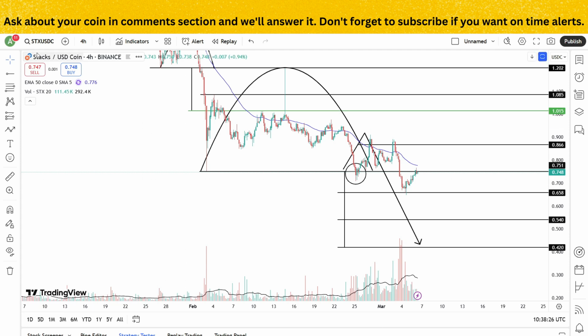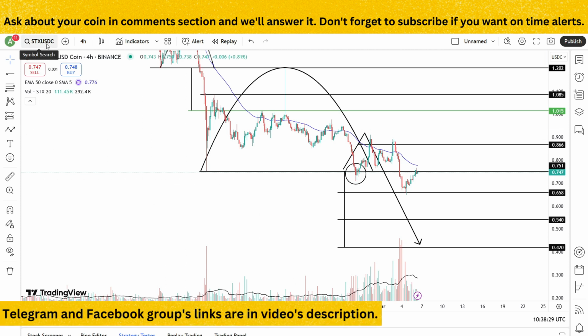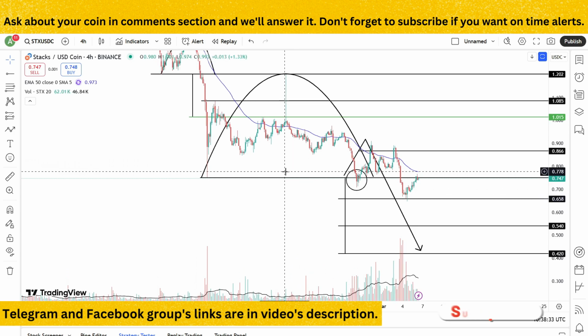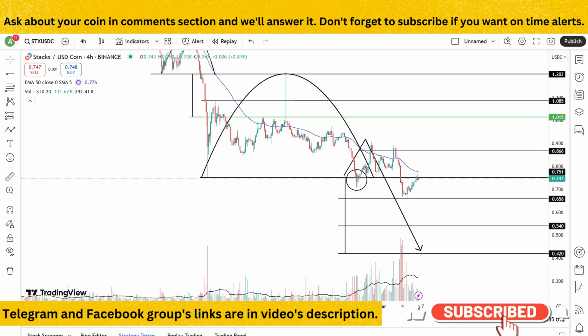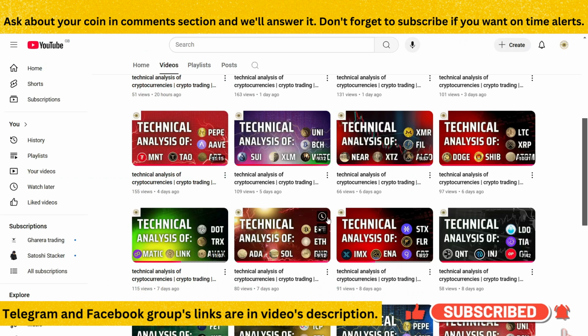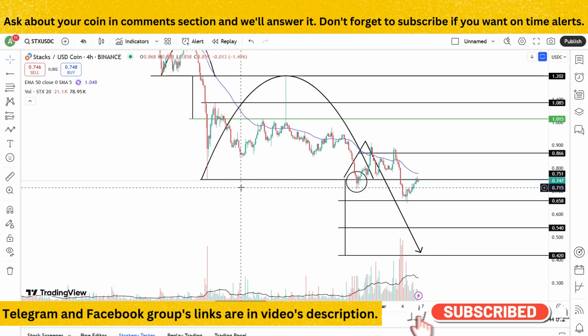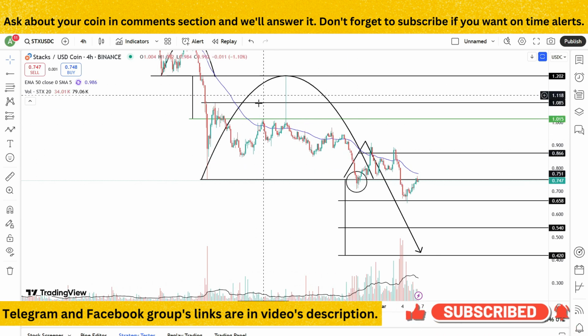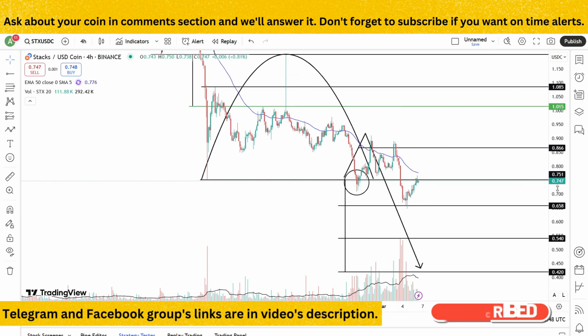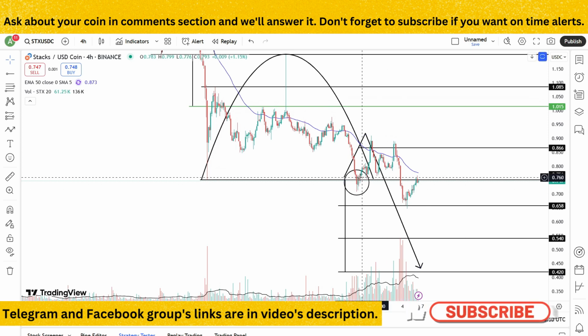I have opened the chart of STX against USDC on 4-hour time frame. If we look at it, this coin is currently moving in its downtrend. In my last video that I uploaded 8 days ago on this YouTube channel, you can watch that video on my channel, I discussed that STX has submitted a breakdown of this arc formation when it gave closing below 0.751 in these candles.